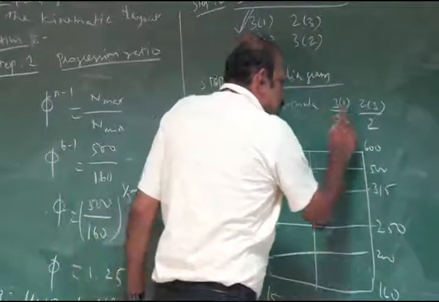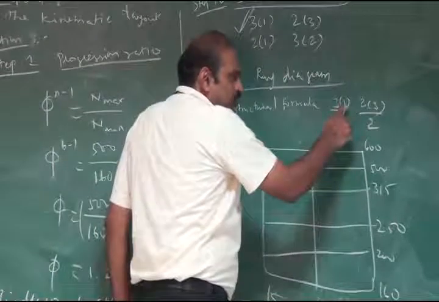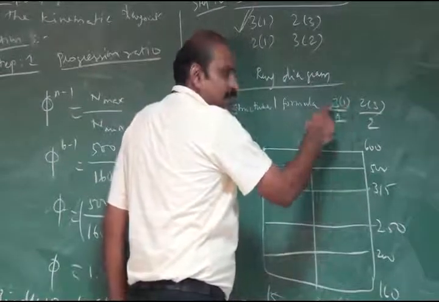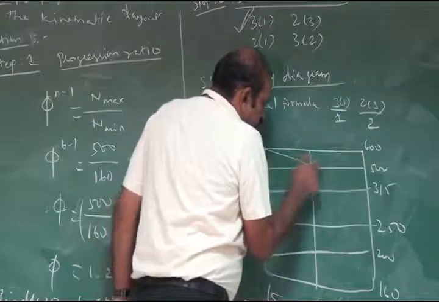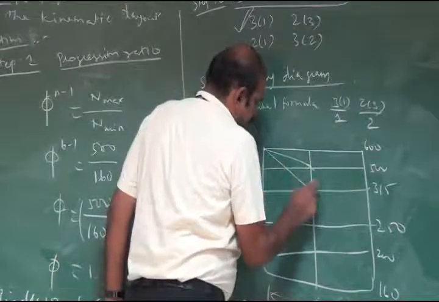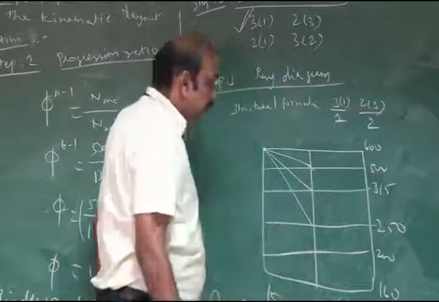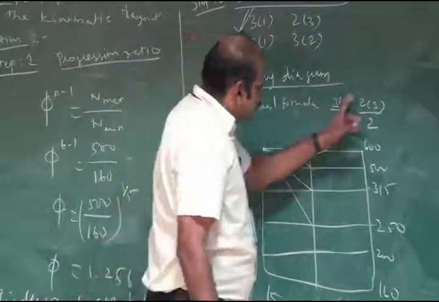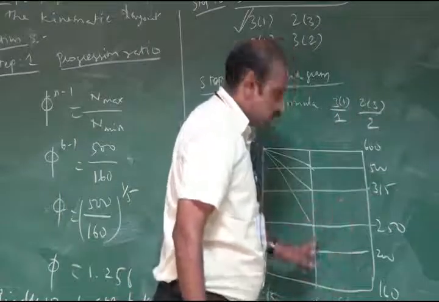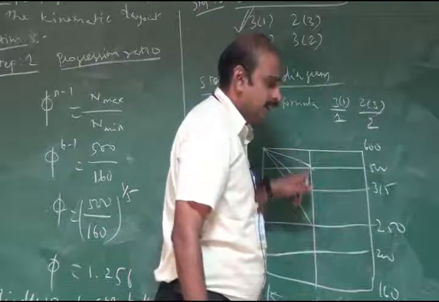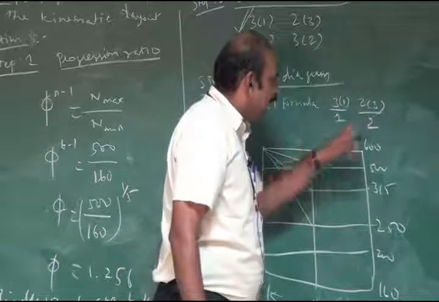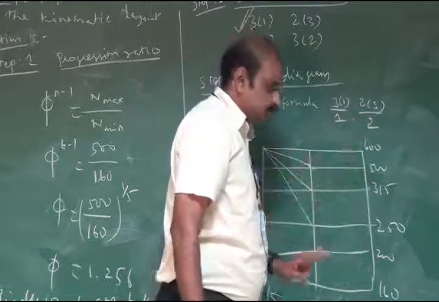The first stage has only one input speed, and this input speed is divided into 3 output speeds. In the second stage, these 3 inputs are 250, 315 and 500. These 3 inputs are each divided into 2 speeds.